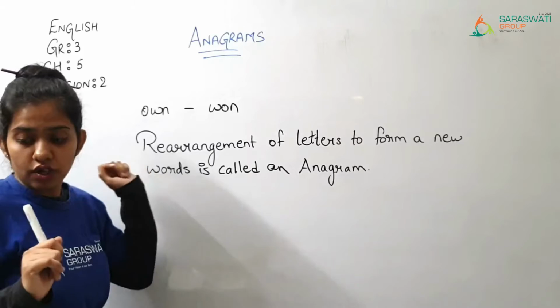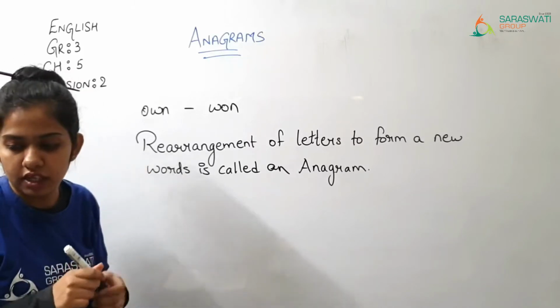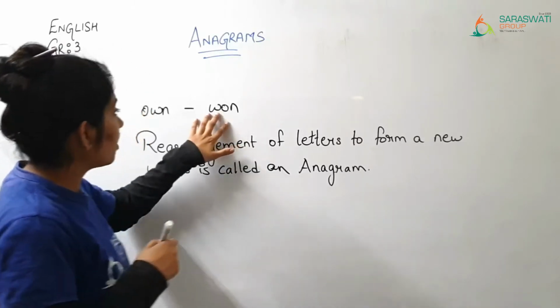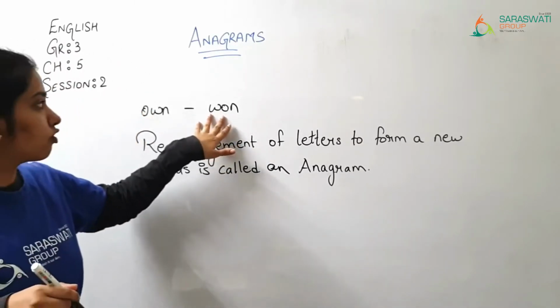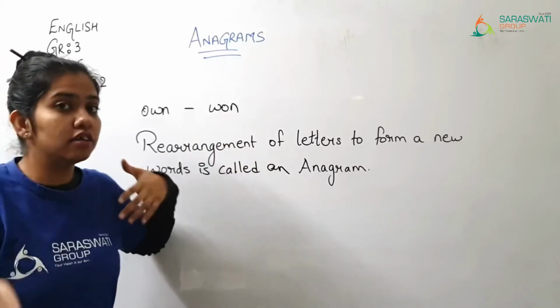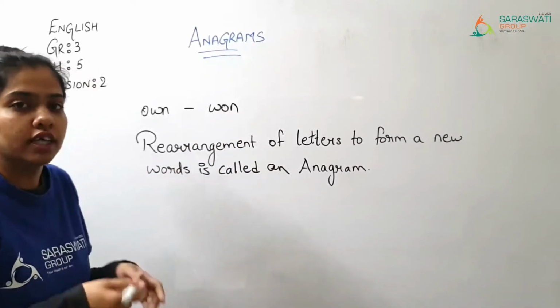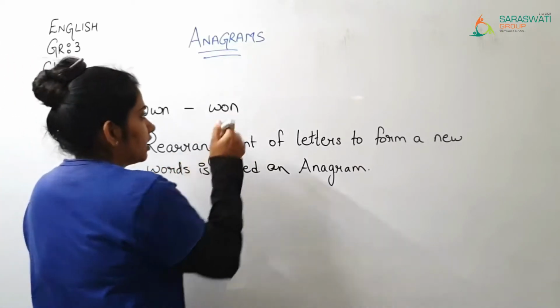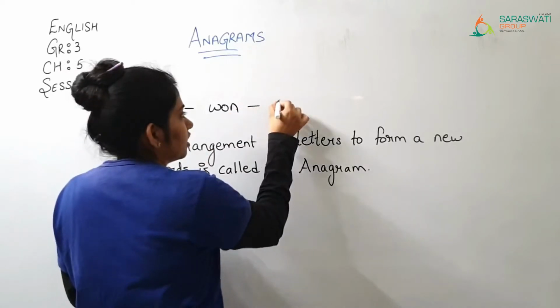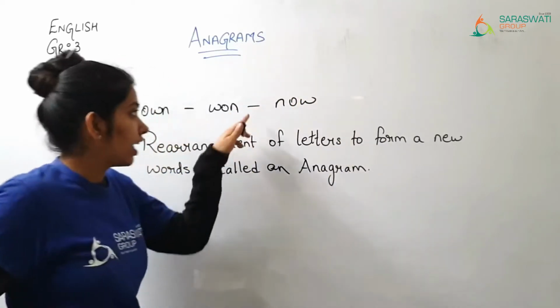Let me give you some more examples. Now here I have written one. From this one I want to make another word, then I can write now and OW.